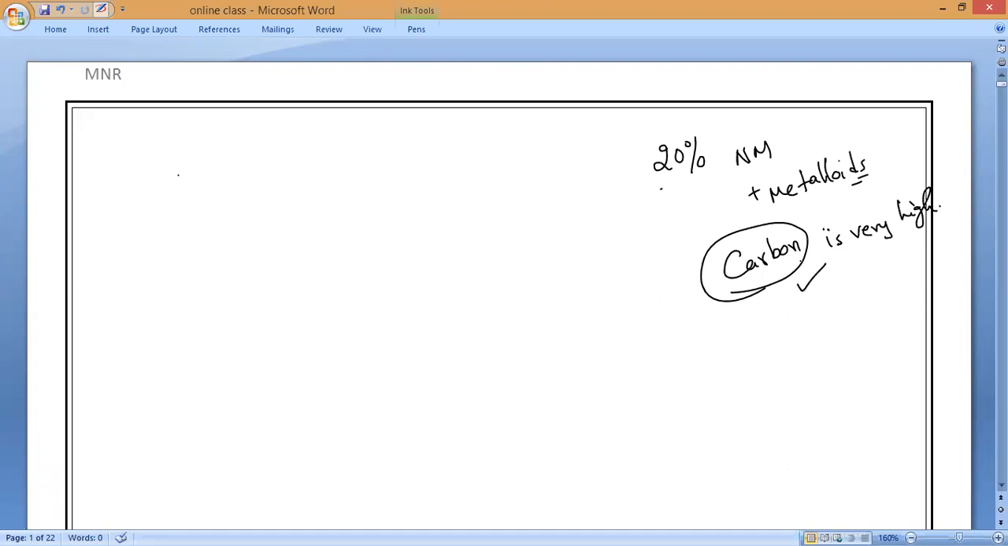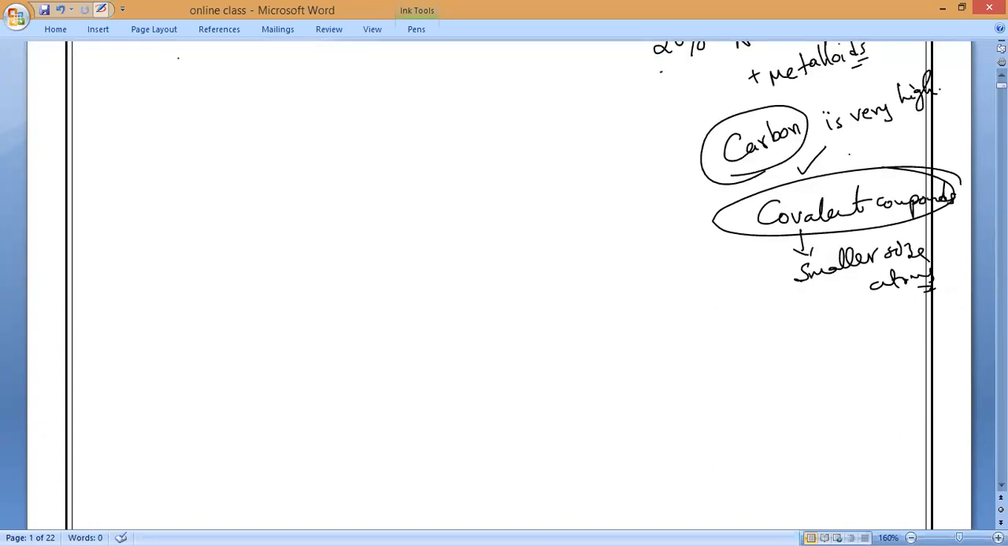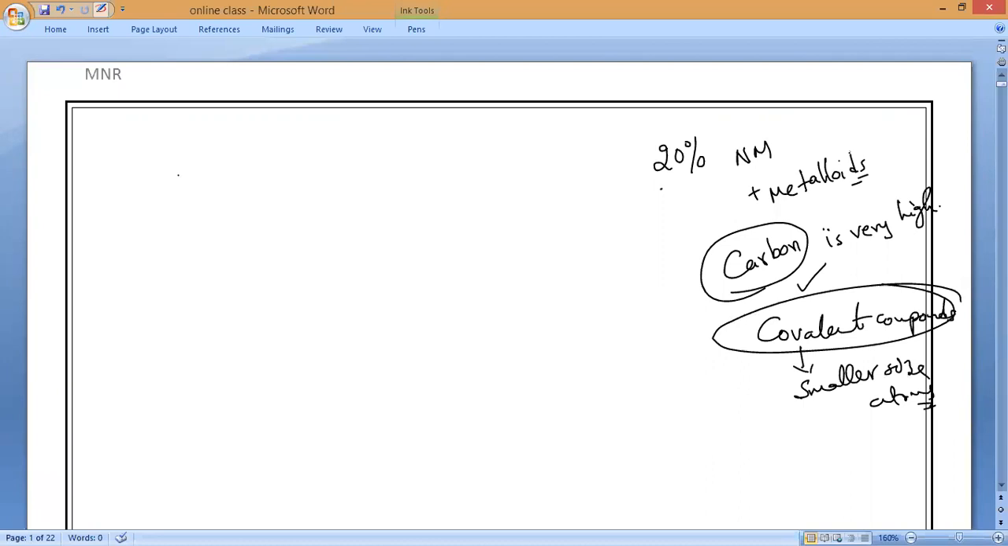It is carbon. Even though carbon forms only covalent compounds, due to its smaller size of atoms, are the compounds formed very stable or unstable in nature? All of you? Stable in nature. So it has four different properties which are not shown by any other element. That is what we call the versatile nature of carbon.